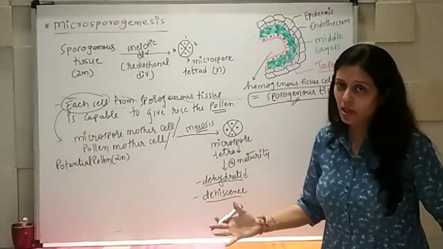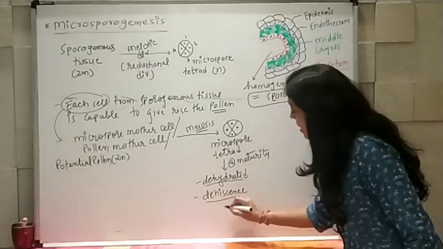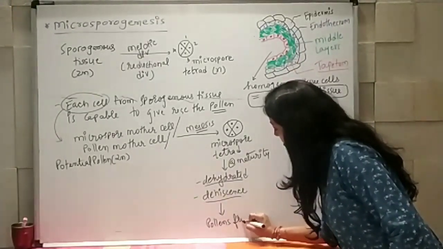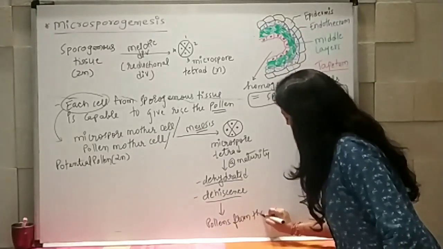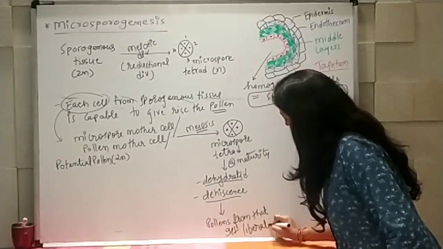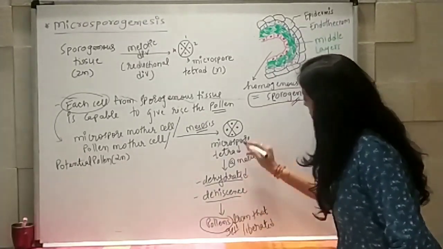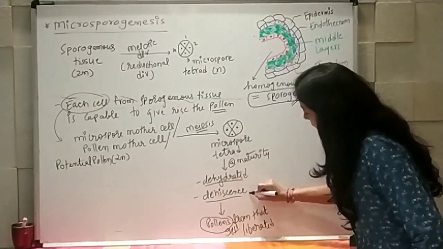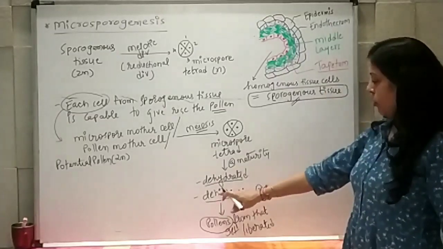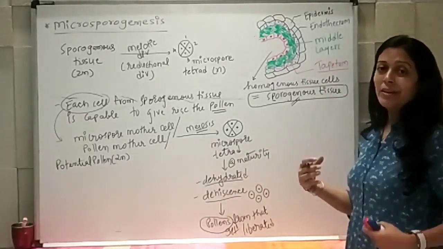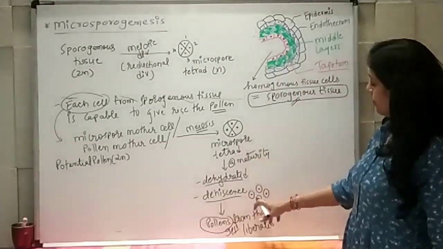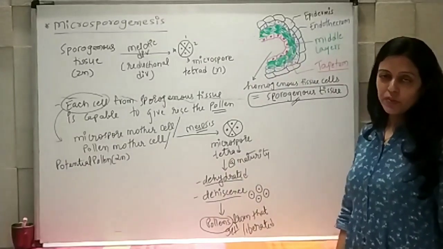Dehiscence is nothing but the rupture, फट जाता है वो, and liberating pollens from that. So thus now these microspore tetrads I can show you like this, because all are free from each other, and because they got dried, they got dehydrated, and ultimately when the layers get ruptured, these pollens get free in the atmosphere.